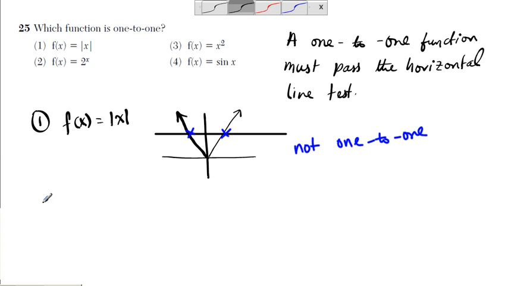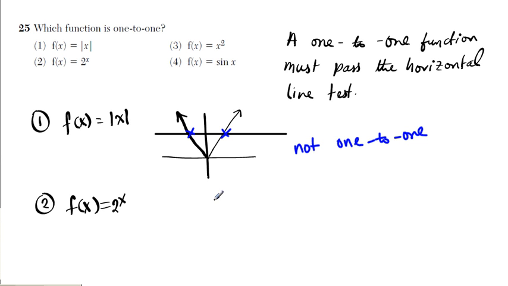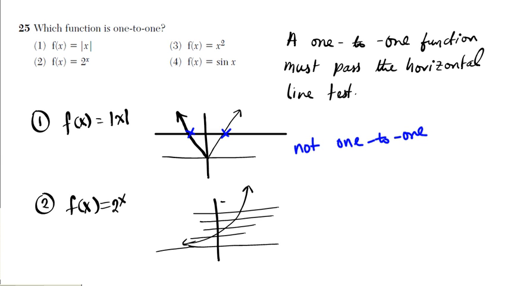Now let's take a look at the second function, number 2, f of x equals 2 to the x. Remember, if you forget how these graphs look, you can just use your graphing calculator to sketch them. So this is an exponential function. Looks something like this. Is there a horizontal line that cuts this graph more than once? Absolutely not. All the horizontal lines cut this graph at exactly one point. Alright? So this graph passes. So it is 1 to 1. Alright, so that's the answer. The answer is option 2.